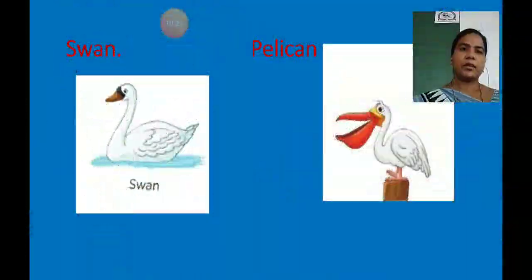Next one, swan. This one also we can see in water. They swim in the water. Then pelican. Are you looking at the color of those two birds? They are white. And see the swan, see the difference between their beaks. Swan has a beak, but pelican has also a beak, but a long beak. Something is different in their beaks. So these are two birds that swim in the water.